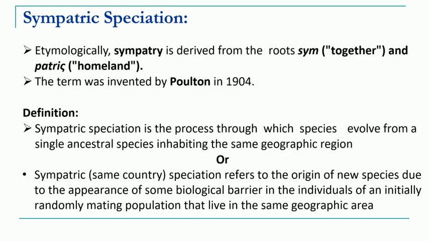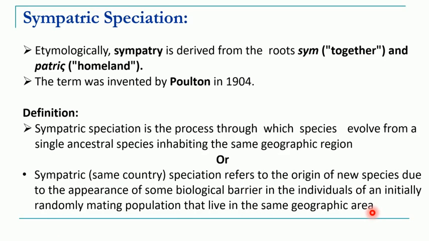And another definition of sympatric speciation can be given as the origin of new species due to appearance of some biological barriers in the individuals of an initially randomly mating population that live in the same geographical area.